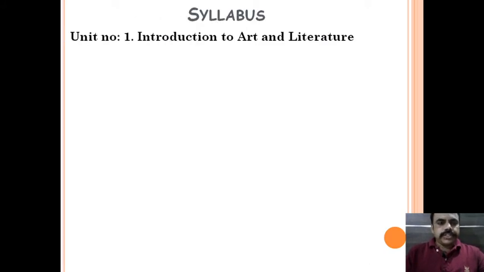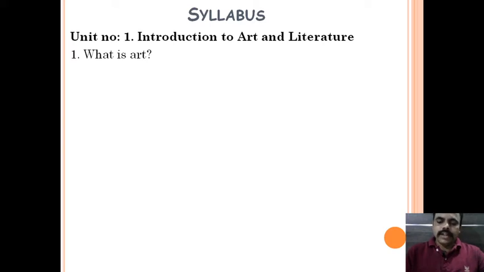The first unit is Introduction to Art and Literature. There are certain subunits in this unit. The first is what is art. In this unit we'll try to identify the meaning of the word art, as well as take some definitions of the word art.